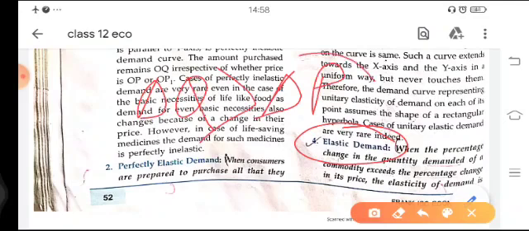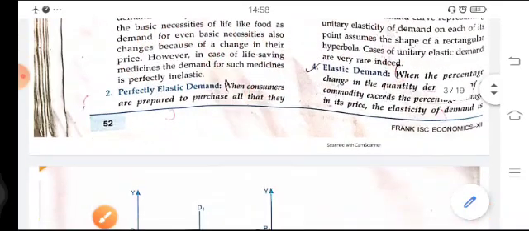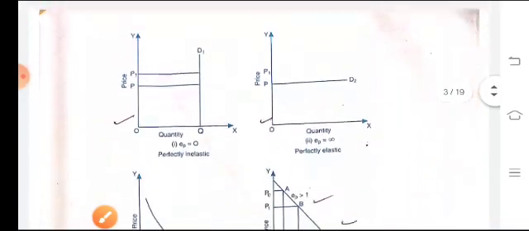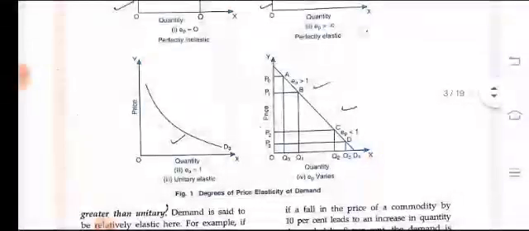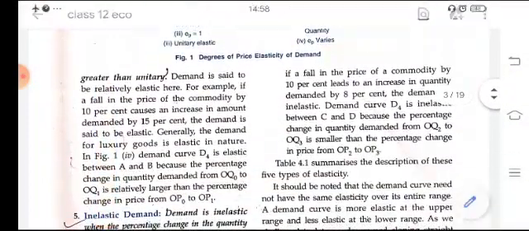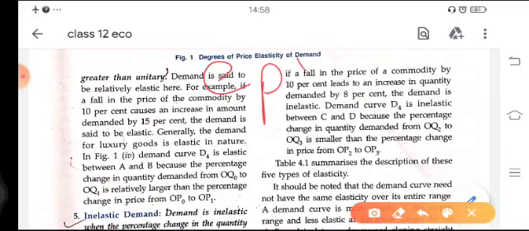If there is a little change in the price of a commodity, but the change in the quantity demanded is greater than the ratio of change in the price, then it is known as elastic demand. Okay, in elastic demand, EP is greater than 1.